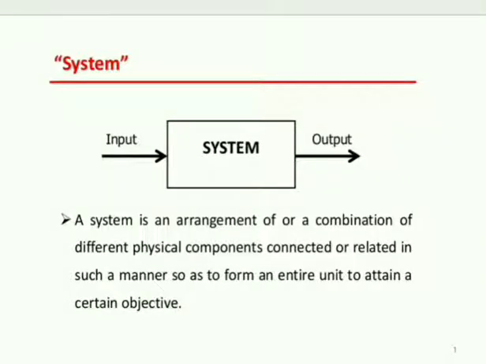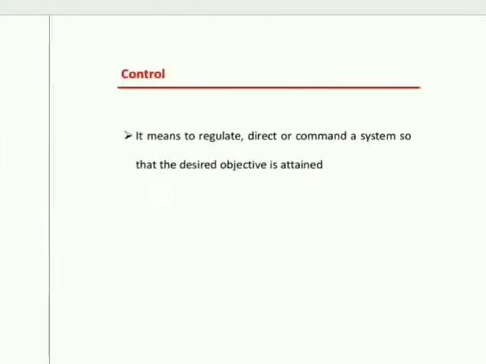Today we shall discuss the first module of control systems, that is, introduction to control system. What is a system? A system is a combination or arrangement of different physical components which act together as an entire unit to achieve a certain objective. What is control?